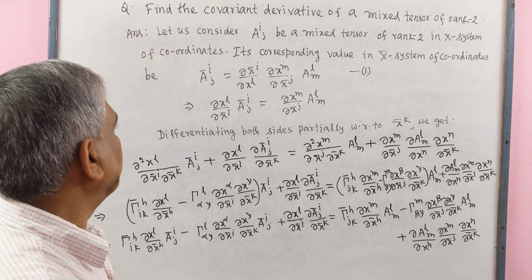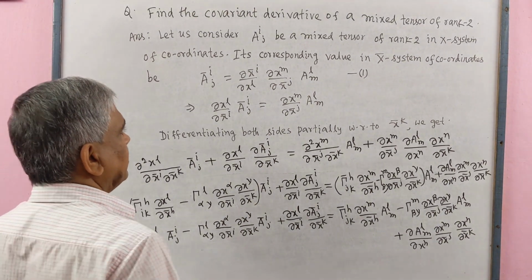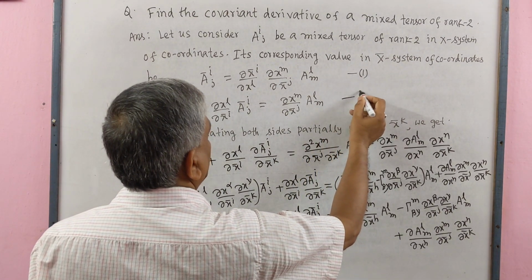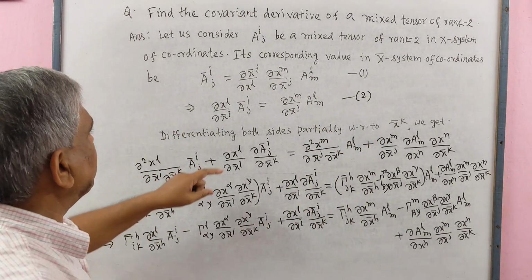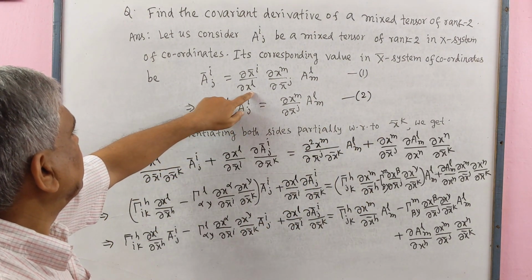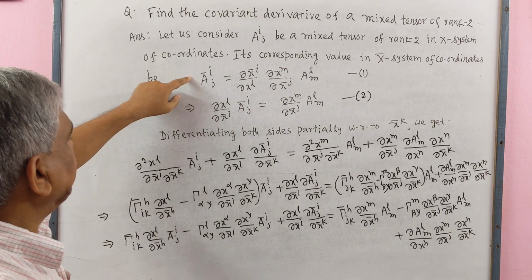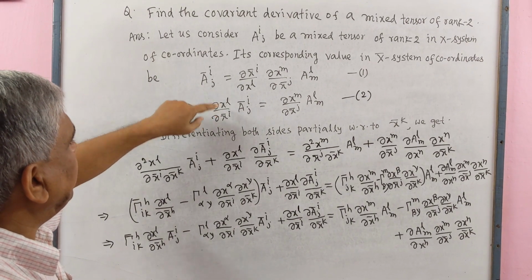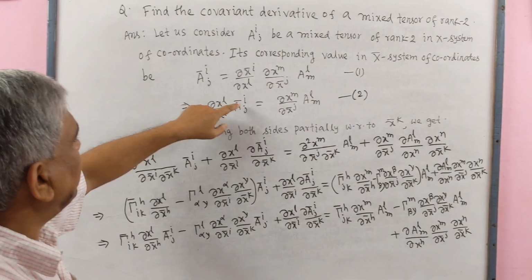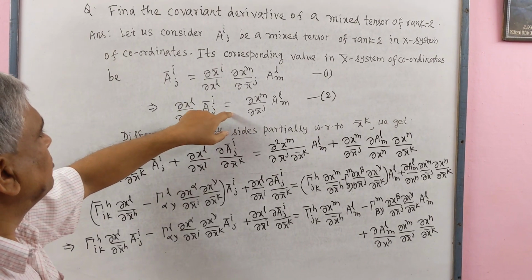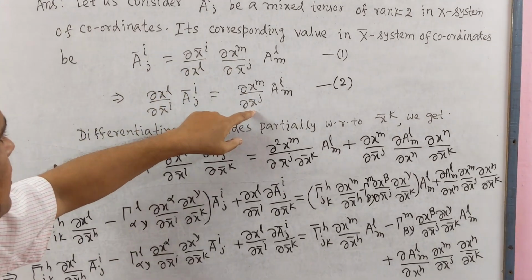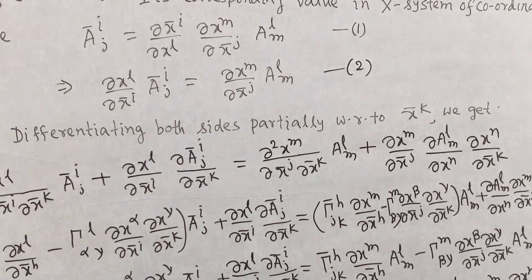This is number 1. Let us send this partial derivative to this side. So ∂x^l/∂x̄^i Ā^i_j equals ∂x^m/∂x̄^j A^l_m.